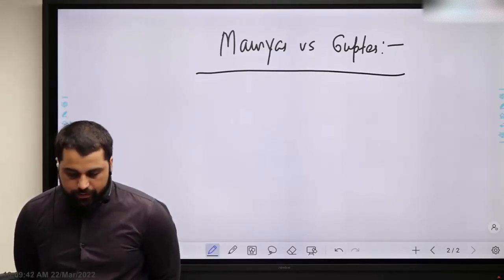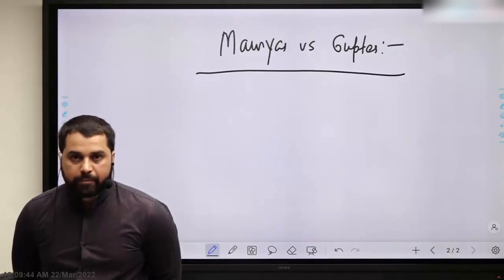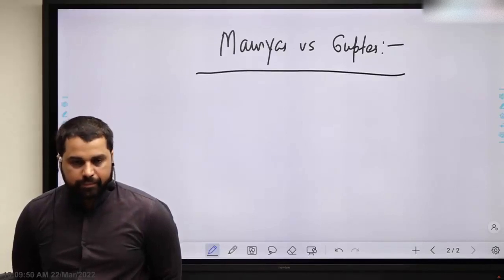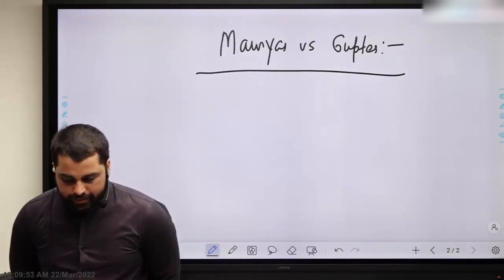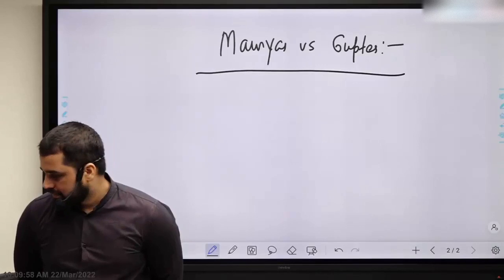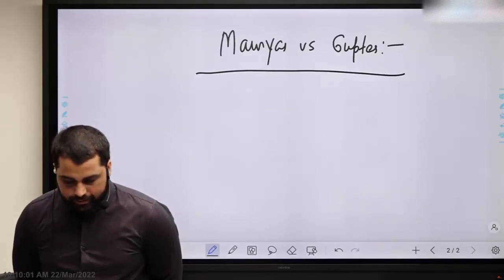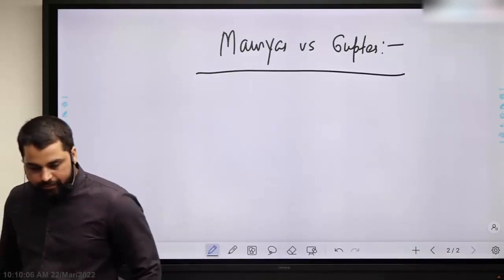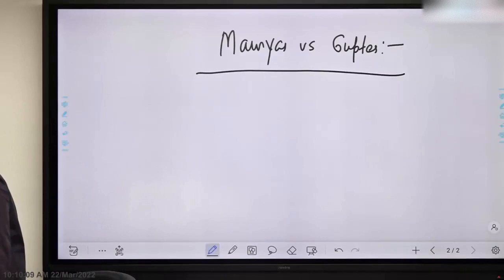Mauryan rulers built great structures, whereas science, literature and astronomy flourished during the Gupta Empire.